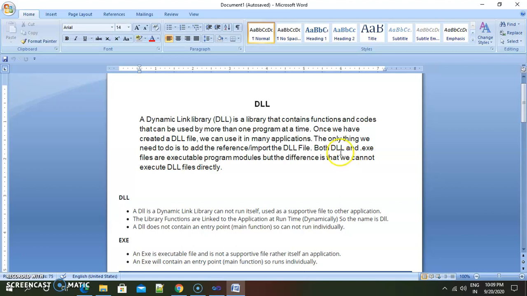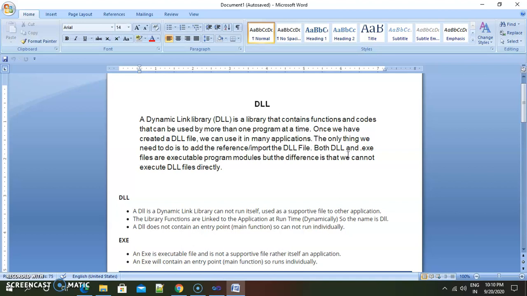So there is no main method inside a DLL. When we create a DLL, we can't write a main method, which is the entry point of our C# program. We only write classes inside a DLL, the class library. After writing those classes, we compile the class file.